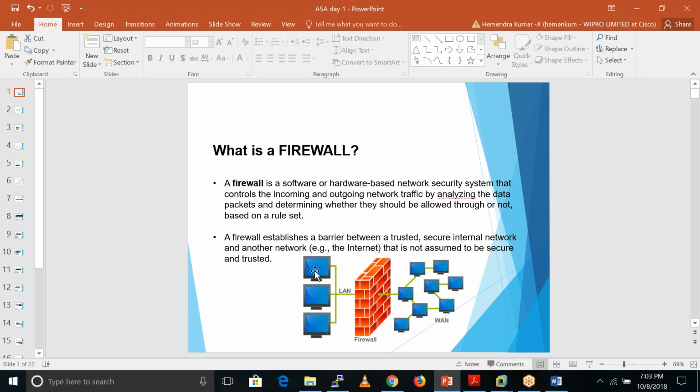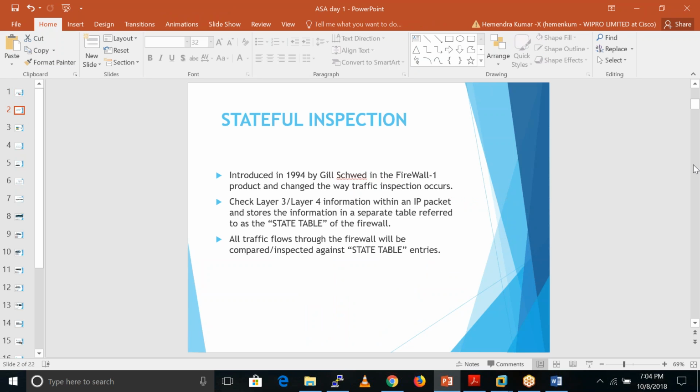In other words, you can say this firewall has a connection table, so it does not waste its time creating that connection entry again. It just sends this traffic on the basis of this connection entry and allows the traffic coming from outside to inside on the basis of that connection entry only. So I hope stateful inspection is clear for you guys. If you have any doubt, you can ask me. I will explain. I will just repeat this statement again.